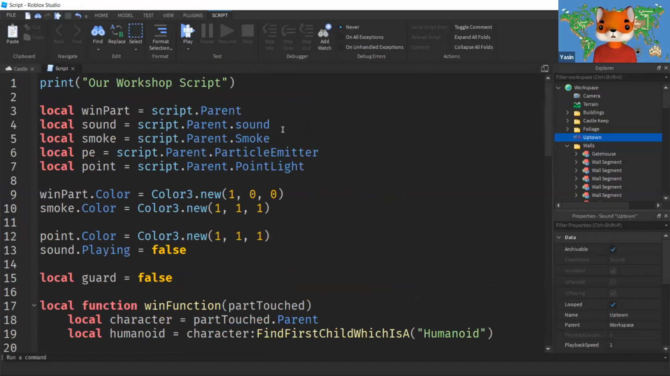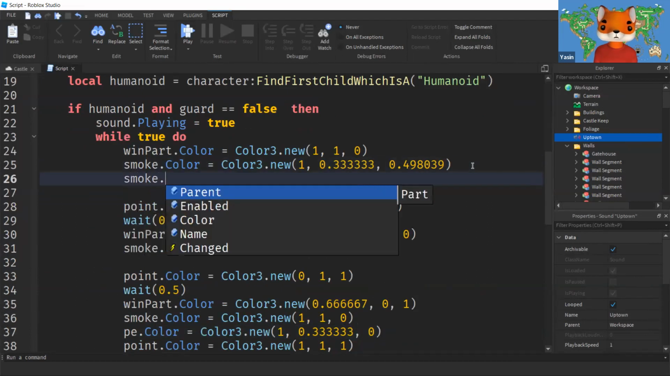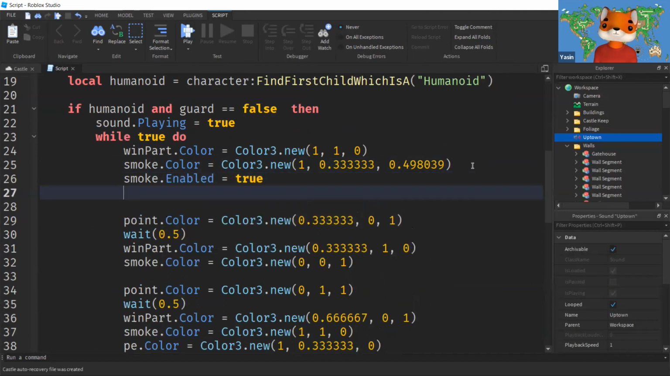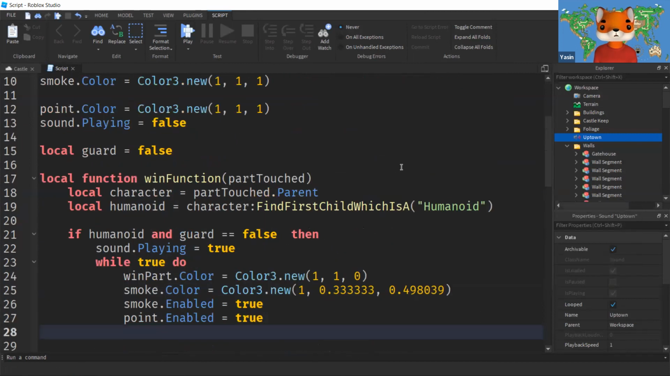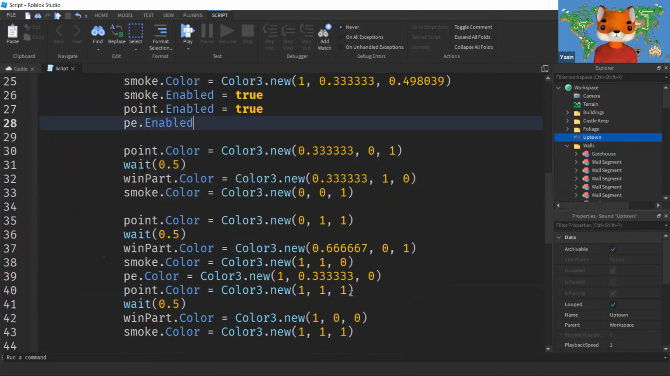So I need to make them run. And I will just come down here and I will say smoke dot enabled true. We got point light dot enabled true. And one more thing, which we are missing? Oh, the PE. PE dot enabled true. Now this is going to work really cool. So we will do a final test after this.